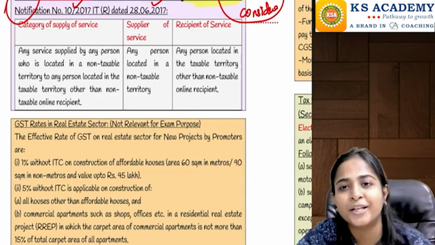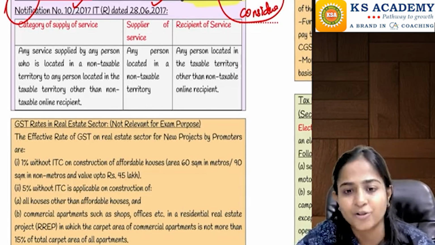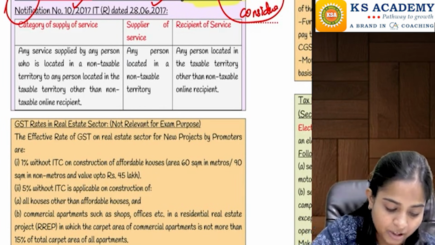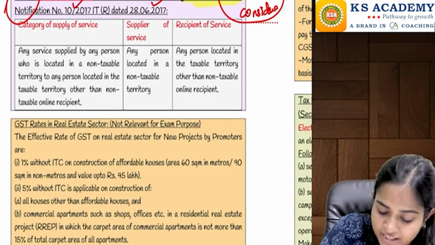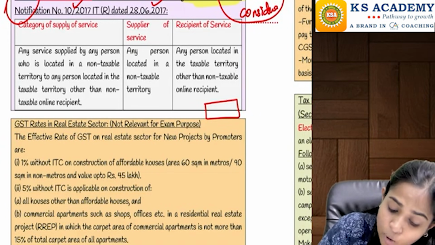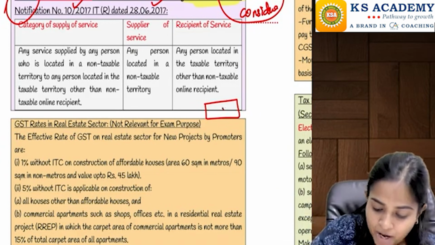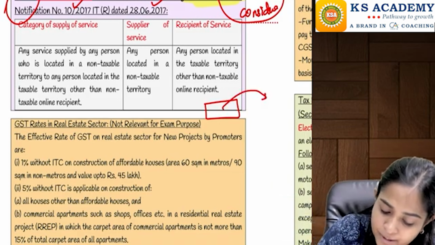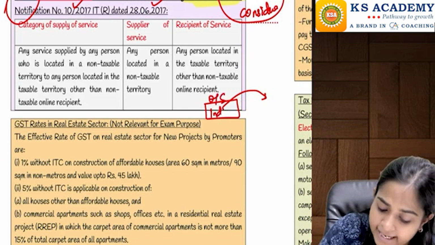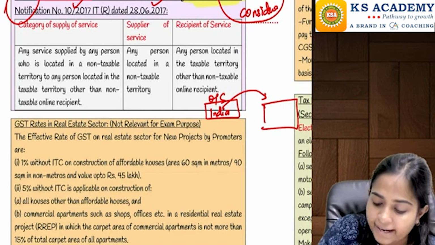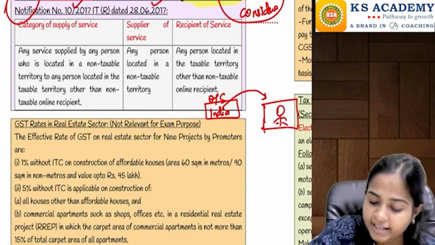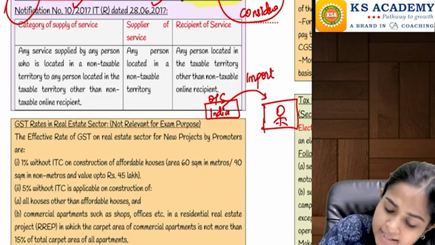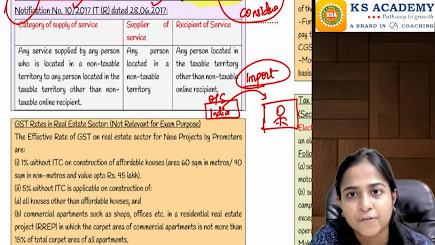This is not included in your CGST because here we are just going to talk about interstate transactions. Here they are telling that if there is any particular service supplied by a person who is located outside India to a person located here in India, can we say this is nothing but import of service for us?